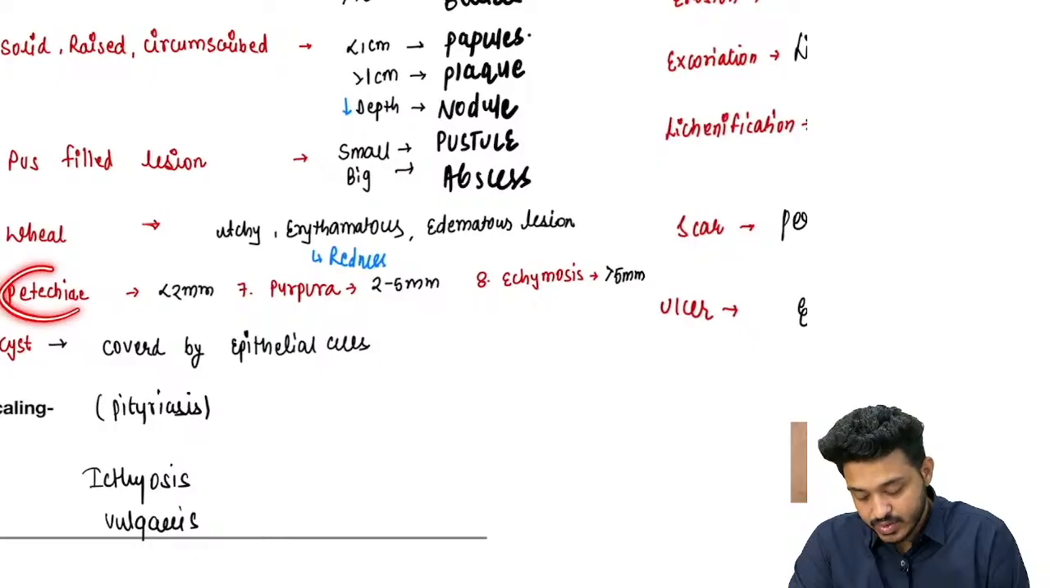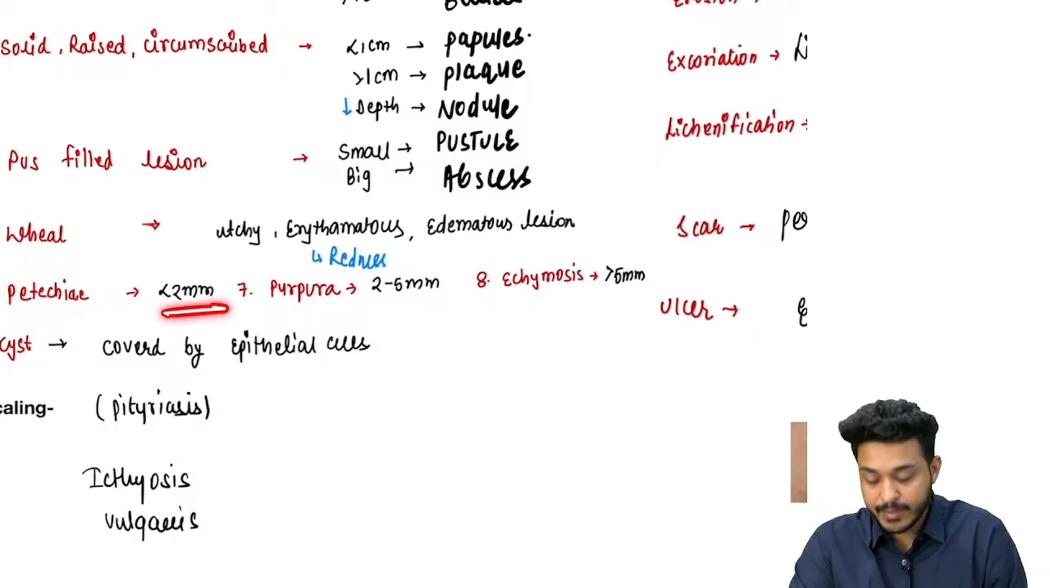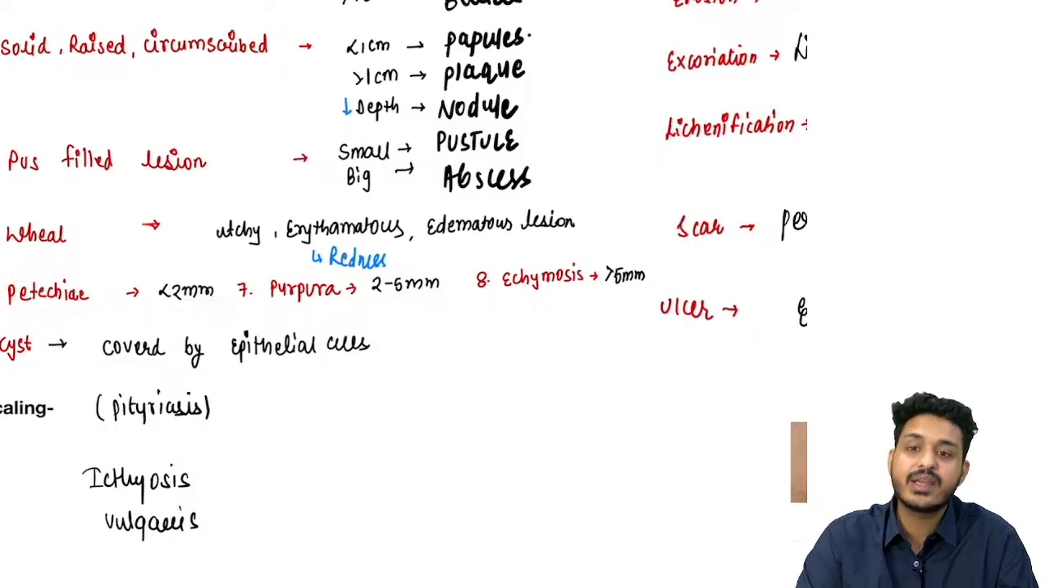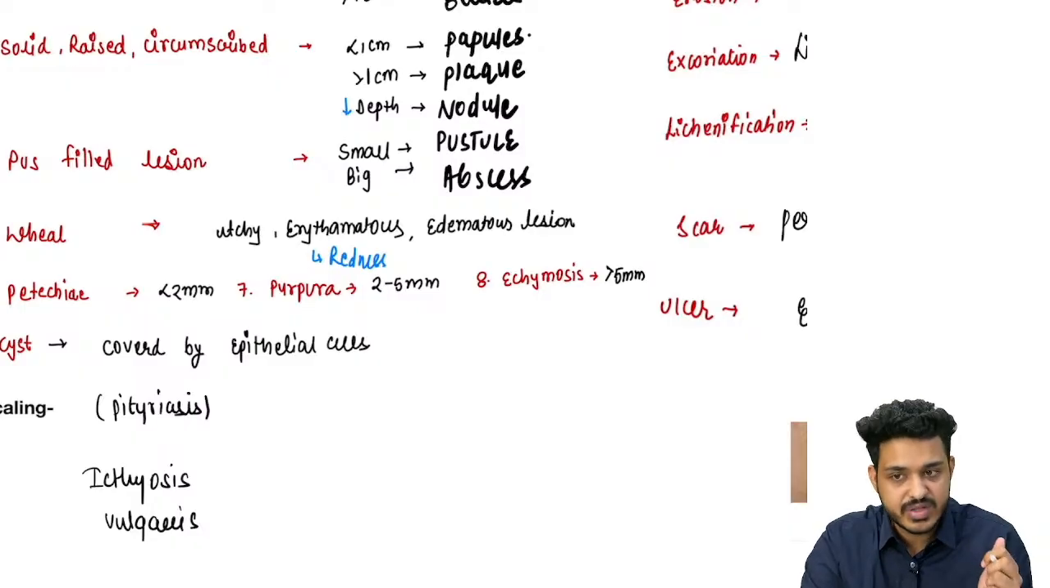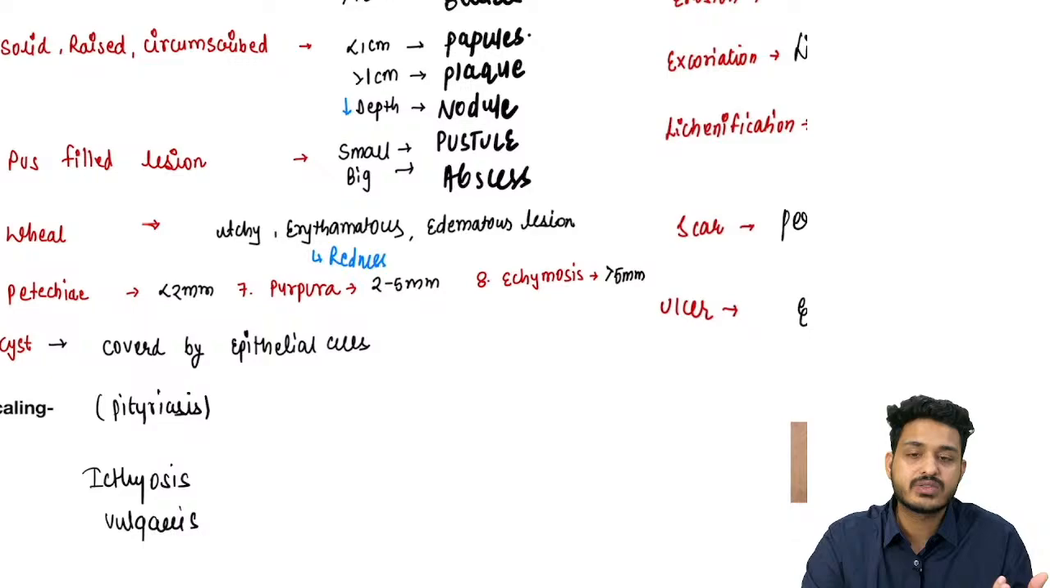What is a petechia? If a lesion is less than 2 mm, we call it a petechia. You can have multiple petechial rashes in diseases like dengue, where you can do a tourniquet test and find multiple petechial rashes. More than 20 is suggestive of some severe disease, right.